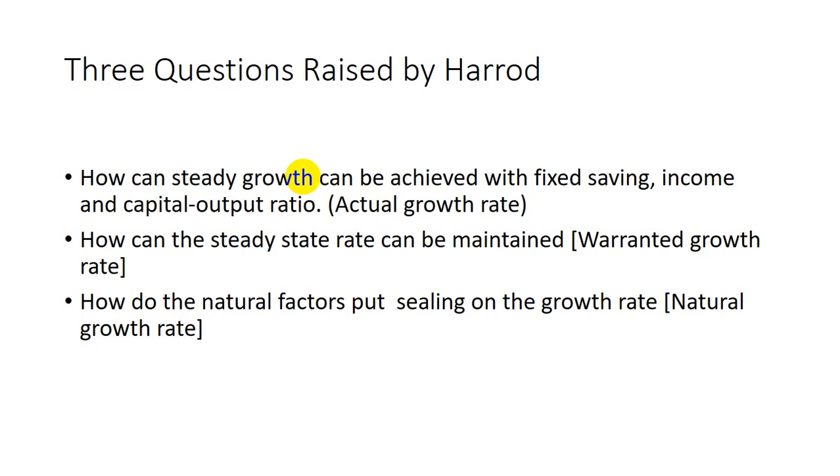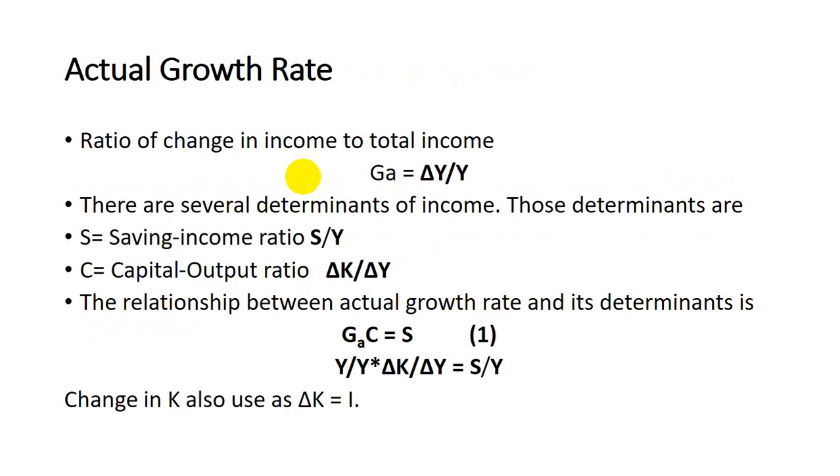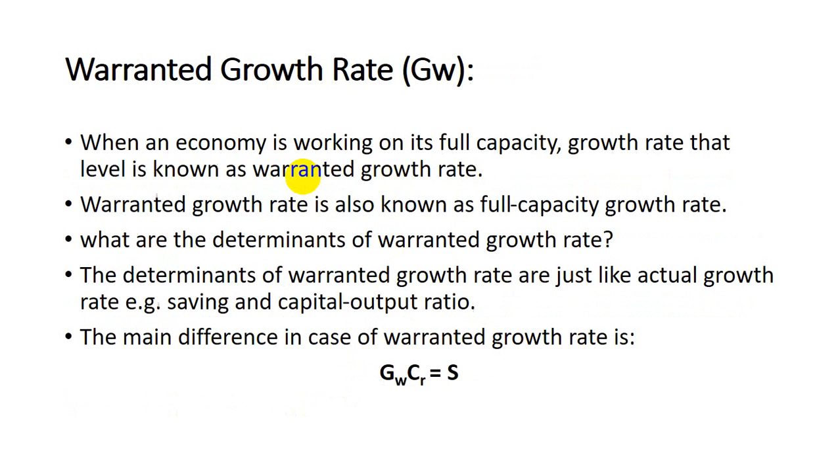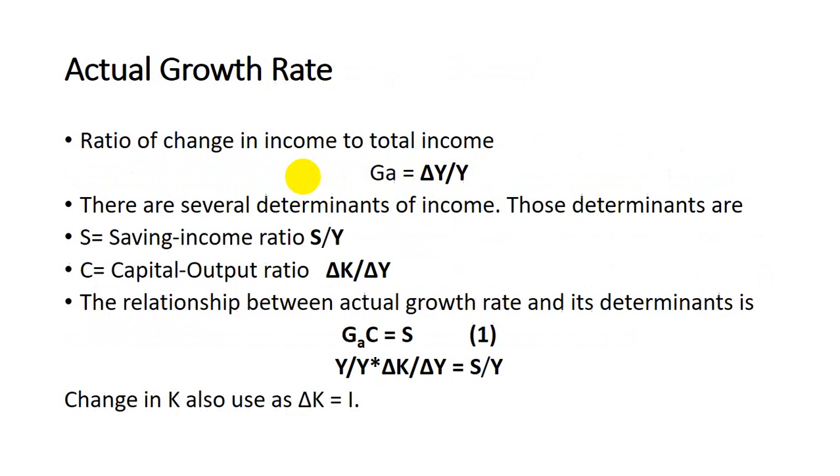It means that we have to understand the concept of the natural growth rate in order to understand the third question. So these are the assumptions of the model, and these are the questions raised by Harrod.